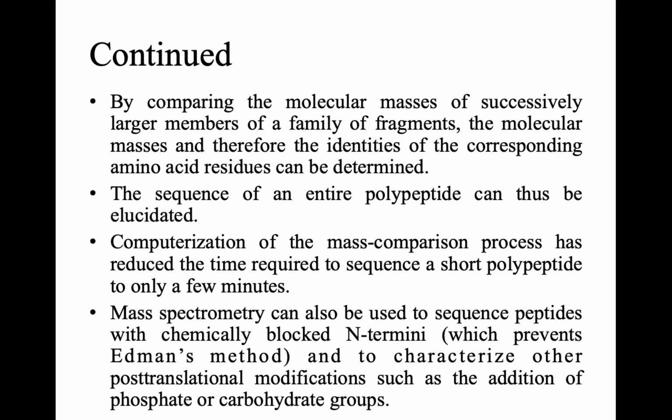And apart from this, by using mass spectrometry we can also sequence peptides which have different modifications, such as a chemically blocked N-terminal residue. It is also helpful to characterize other post-translational modifications, such as the addition of phosphate or carbohydrate groups. So all those modifications can also be identified and determined in the mass spectrometer.